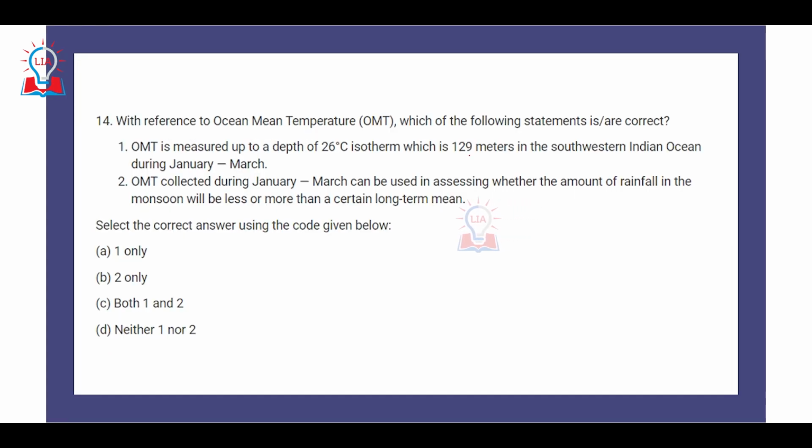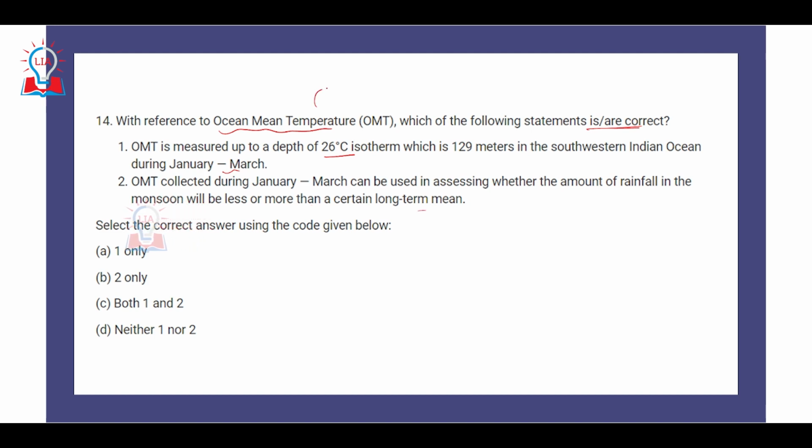The 14th question is related to climatology or oceanography with reference to the ocean mean temperature. Which of the following statements is correct? First, OMT is measured up to a depth of the 26 degrees Celsius isotherm, which is 129 meters in the southwestern Indian Ocean during January-March. And second, OMT collected during January-March can be used in assessing whether the amount of rainfall in the monsoon will be less or more than a certain long-term mean.